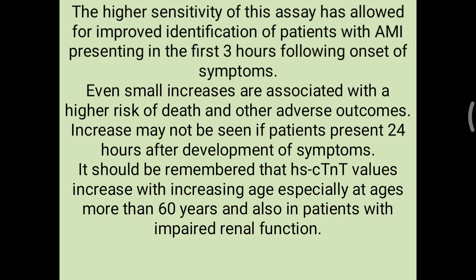It should be remembered that high sensitivity cardiac troponin T values increase with increasing age, especially at ages more than 60 years, and also in patients with impaired renal function. So those are some limitations of high sensitivity cardiac troponin T. Troponin I and troponin T are more important, but there are some other conditions in which they are also increased.